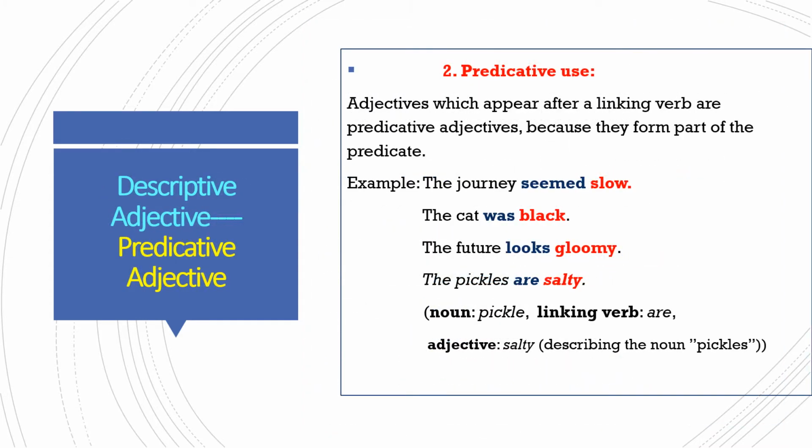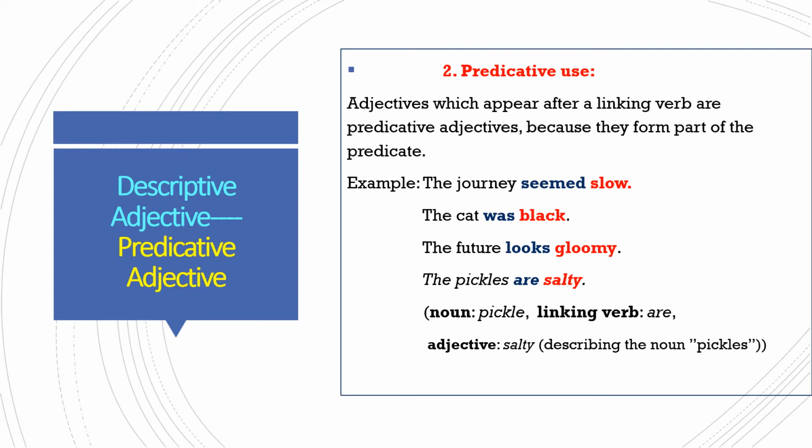Let us understand the predicative use. Adjectives which appear after a linking verb are called predicative adjectives. They form part of the predicate. Let us observe some examples given below. The journey seemed slow. Seemed is a verb. This verb is followed by an adjective, slow. So it is called a predicative adjective.